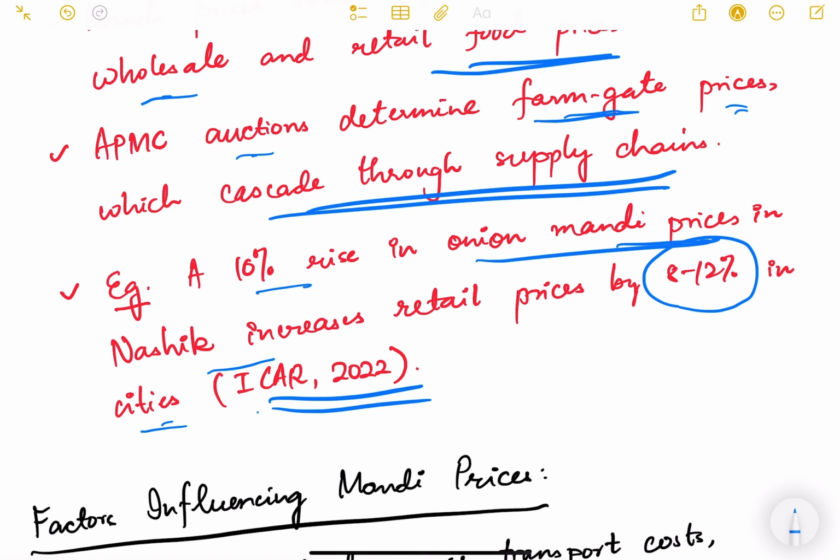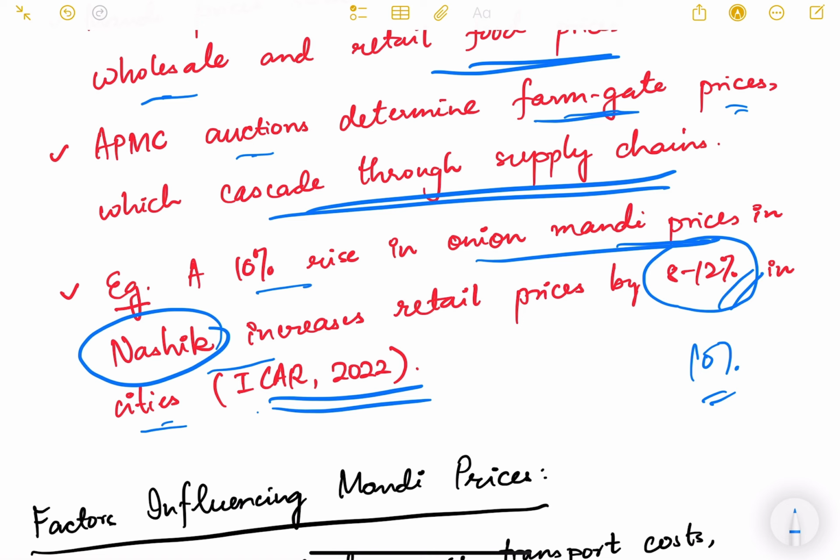If there is a 10% rise in mandi prices of onions in Nashik, because Nashik is a big producer of onions, very famous throughout the country, supplying onions to many parts of the country, it leads to an increase of 8 to 12%, meaning on average 10%, in other cities also.